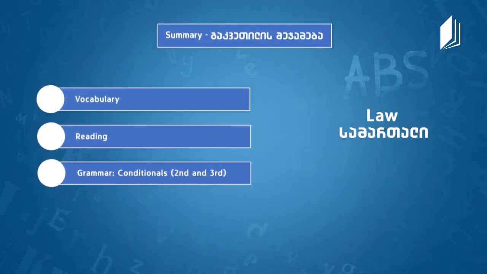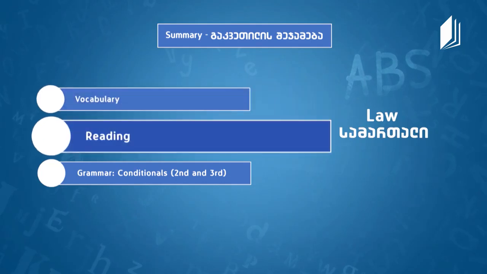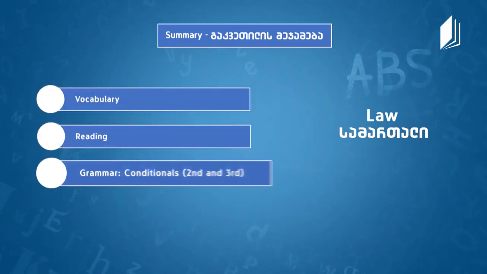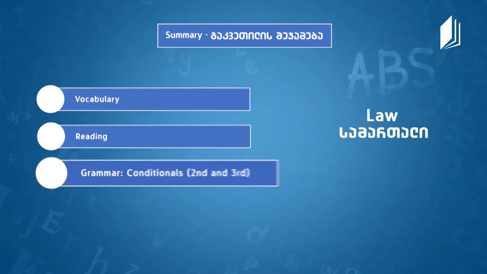Now it's the end of the exercise, and I think that it's time to wrap up the lesson, Mr. Darrow. Indeed, we looked at vocabulary, as you remember, for the reading text. We did the reading text itself, quite interesting. And we moved on to grammar. We talked about the third and the second conditionals. Okay, very interesting. I think that the vocabulary we learned was really, really useful for everyone, right?